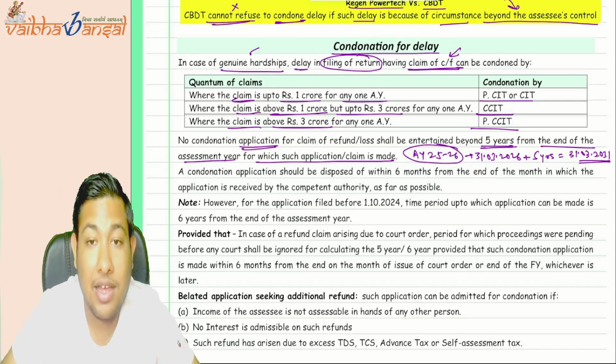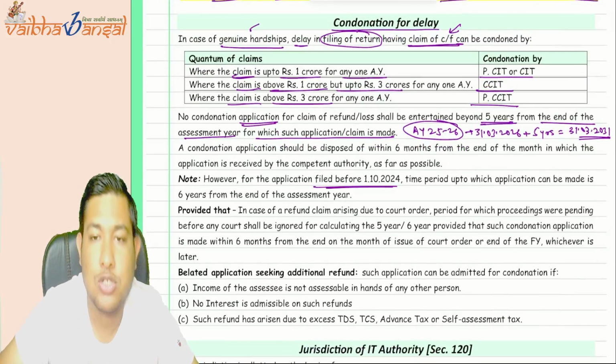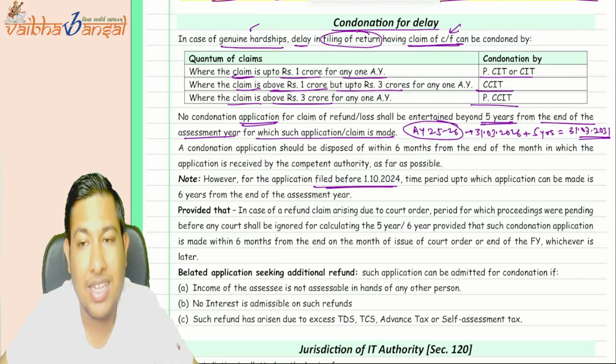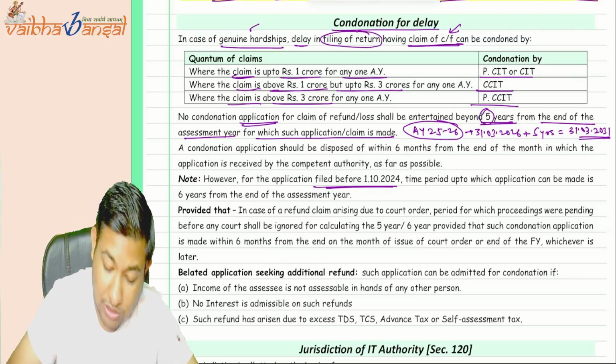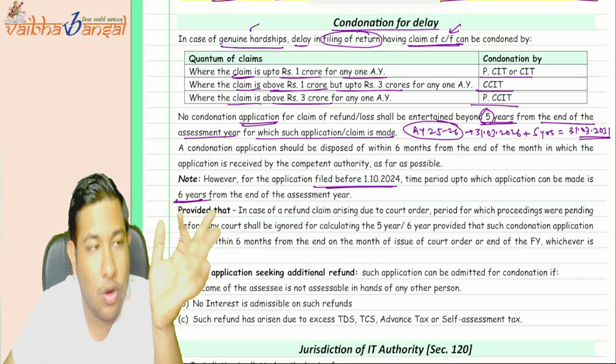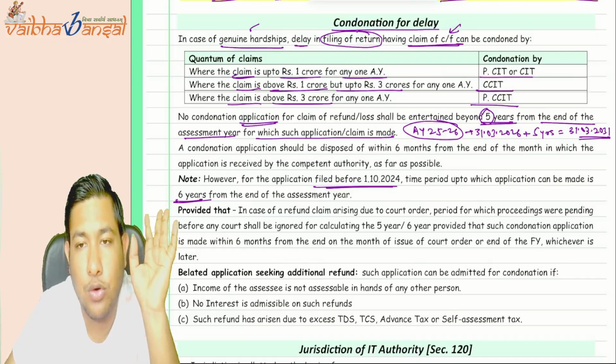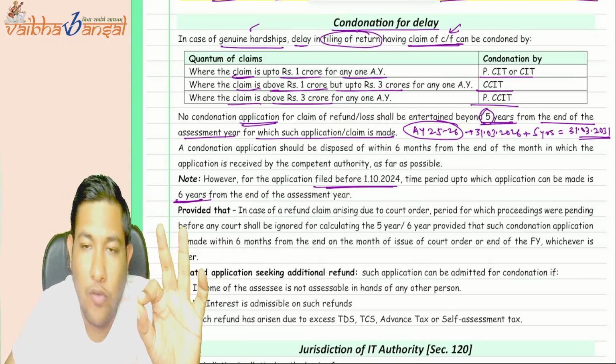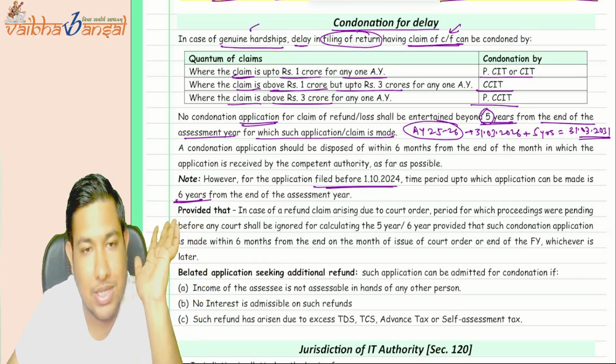Understood? But if the application is filed before 1st of October 2024, then the time limit of 5 years shall be increased to 6 years. But after 1st of October 2024, the time limit is reduced to what? The time limit is reduced to 5 years. Understood?